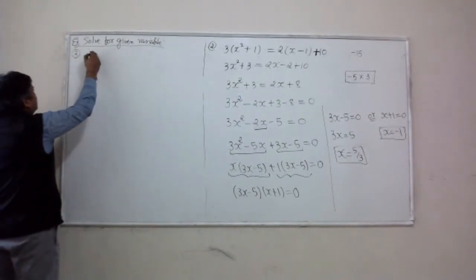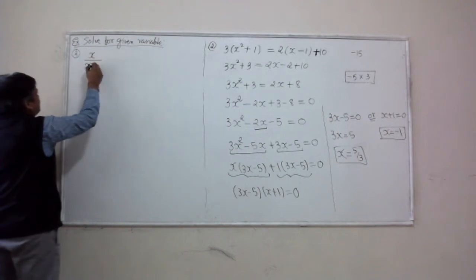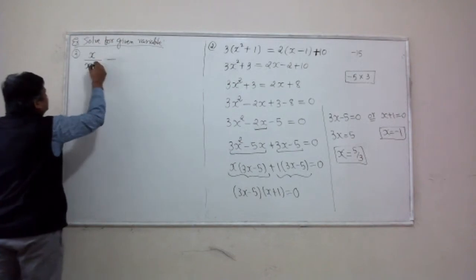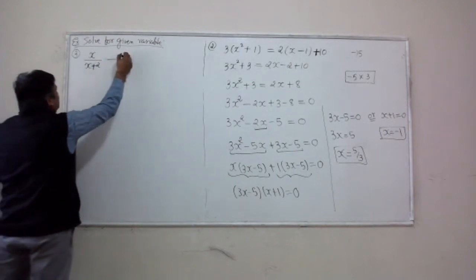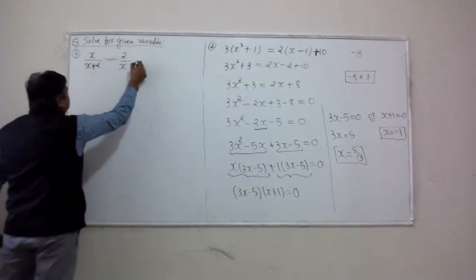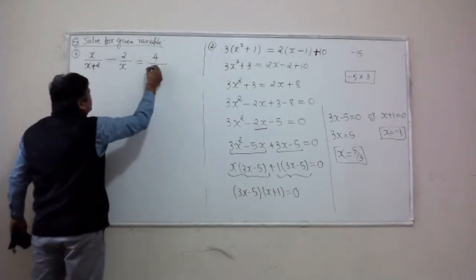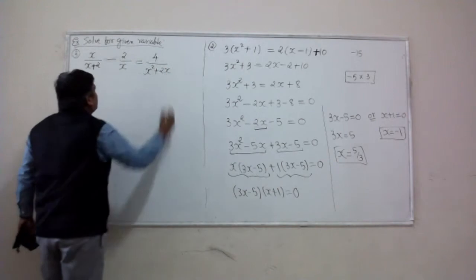Let's say I would like to solve this equation: x over x minus 2, x plus 2, minus 2 over x equal to 4 over x squared plus 2x.